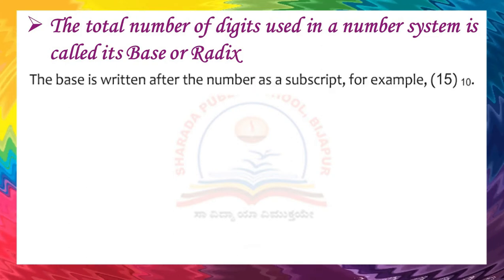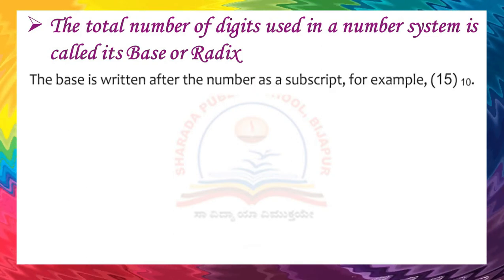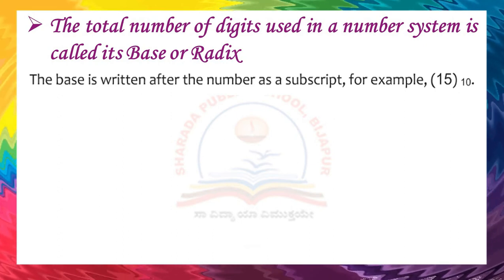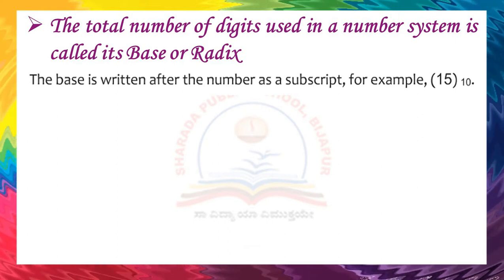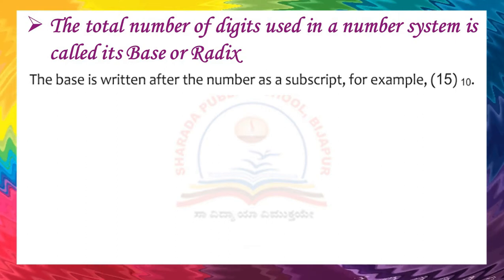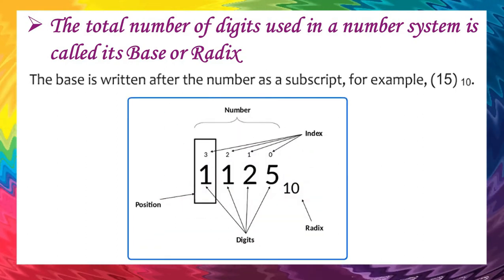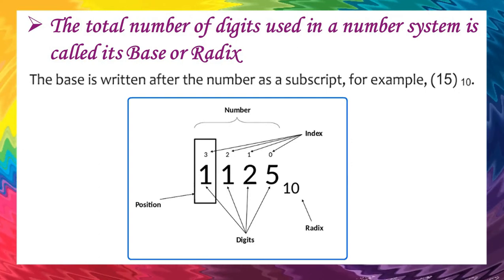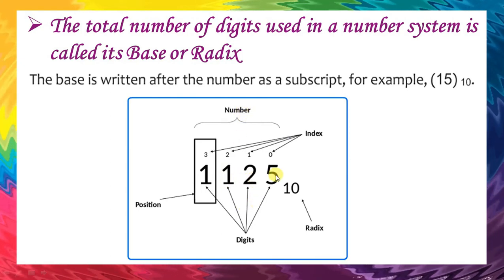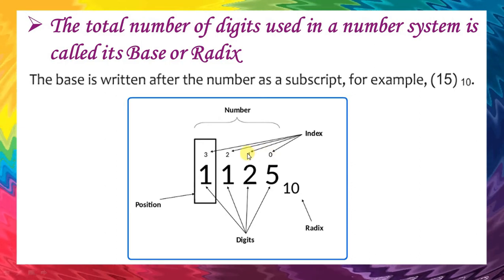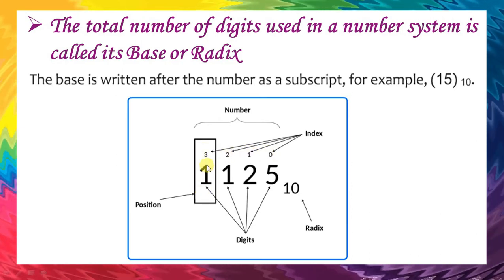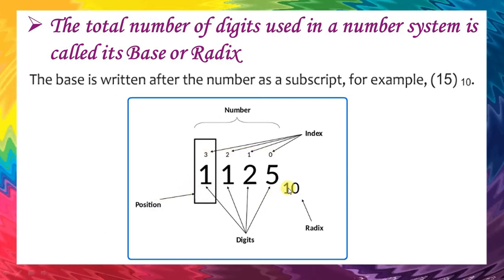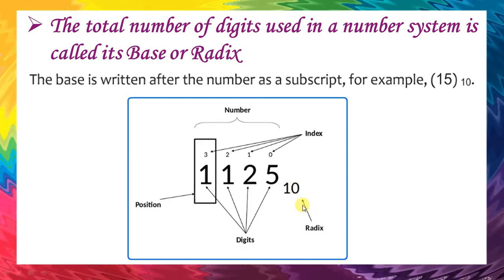The total number of digits used in a number system is called its base or radix. The base is written after the number as a subscript, for example 15. Let us take one more example, the number 1125. Here the digits are 1, 1, 2, 5. Here we have index 0, 1, 2, 3. And here we have position. Here 10 is the radix, or it is also called base.